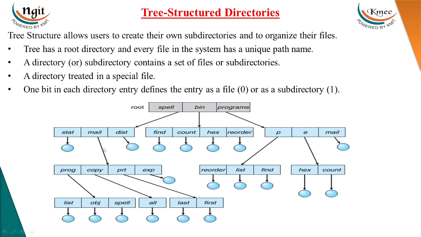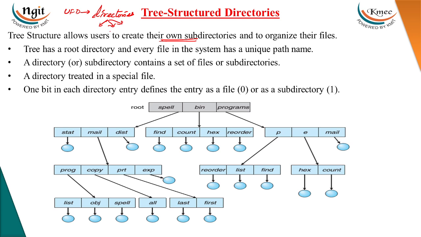Okay, next let's see tree structure directory. In the tree structure directory, users are allowed to create their own subdirectories. The difference between two-level directory and tree-structure directory is that in two-level directory each user has only one user file directory. Here, users can create their own directories, maintain that information, and store files in these directories. These directories are special files. The system will treat these directories as special files.